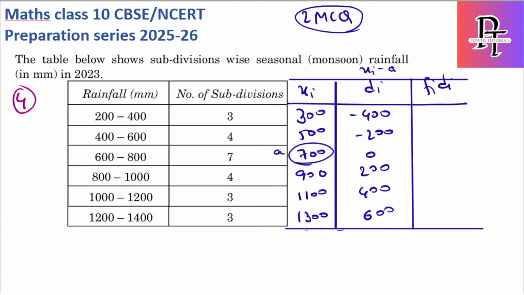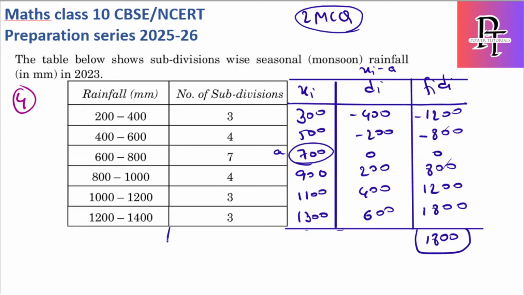So 3 into minus 400 is minus 1200. 4 into minus 200 is minus 800. This is 0. 4 into 200 is 800. 3 into 4 is 1200. 3 into 6 is 1800. Okay, so if you notice here, 1200, 1800, 800, 800, 1200, all get cancelled, so the only remaining is 1800.